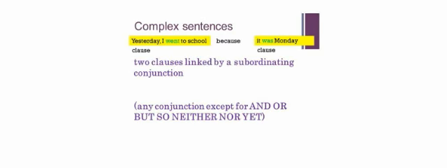Finally, complex sentences. Again, we have two or more clauses, and they can be linked by a subordinating conjunction. Now, that's any type of conjunction that's not and, or, but, so, neither, nor, yet. So there's because up there. That's not in that list, is it? And, or, but, so, neither, nor, yet. We've got because. So that means that this is a complex sentence. Yesterday I went to school because it was Monday. There's a verb on both sides, either side of that because, and that means it's complex.